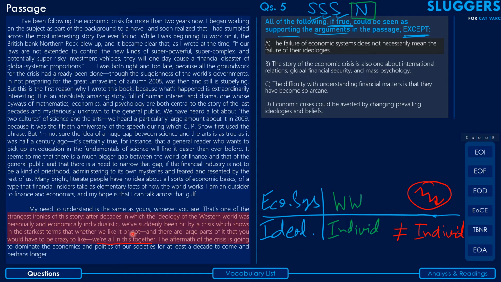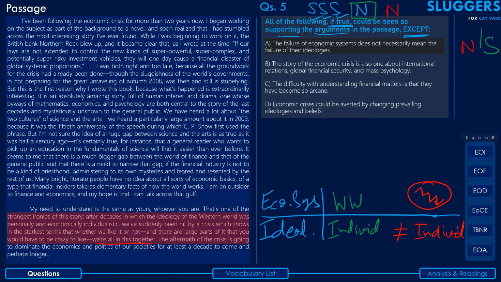While the passage demonstrates that the failure of the economic system of the Western world, demonstrated by the crisis, does actually mean that we cannot base our ideology on individualism anymore. So failure of the economic system has actually led to the failure of the ideology of individualism. You can see how option A is totally contrary to what the passage says, and hence this is an option which will not support. And if this is an option that will not support, hence this can in fact be the answer.